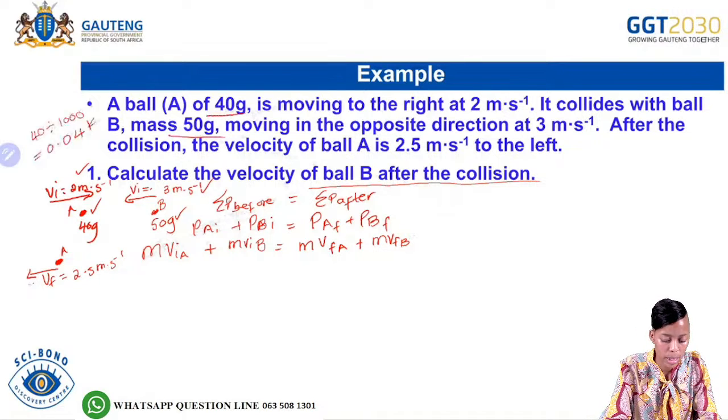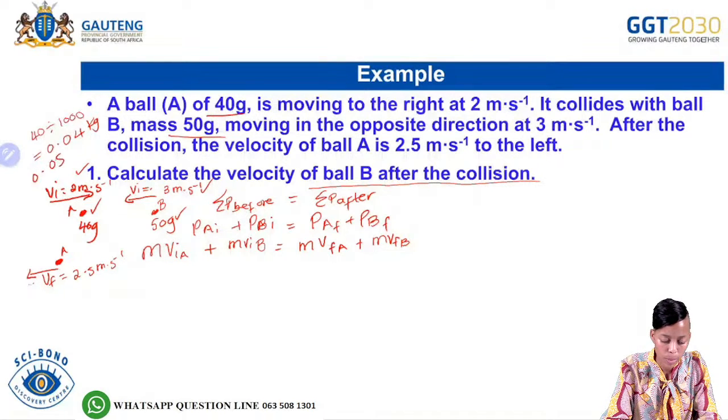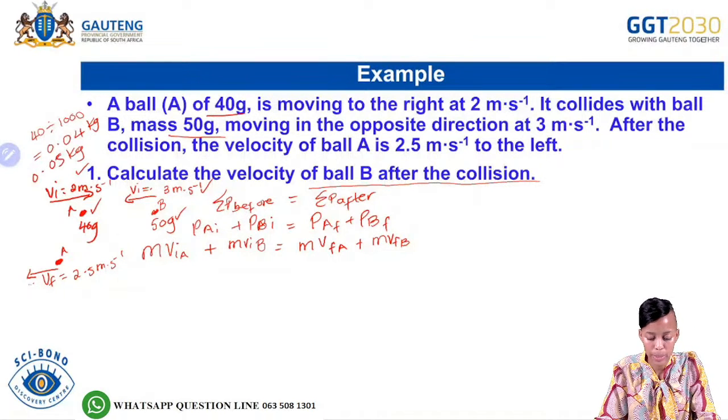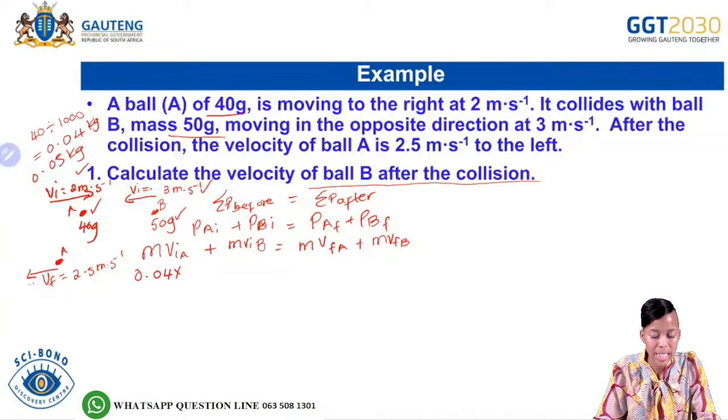What are your units? Your units would be kilograms. And then for the 50, you would do the same. 50 divided by 1,000 would give you 0,05 kilograms. So now we are ready to substitute. What is the mass of ball A? The mass of ball A, we said it's going to be 0,04. What is the initial velocity of ball A?